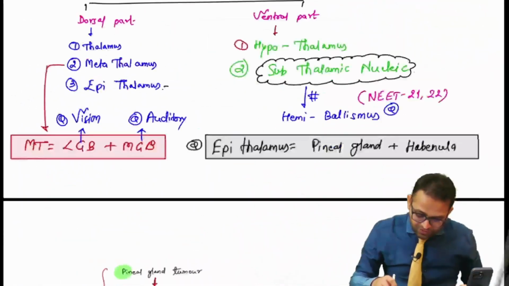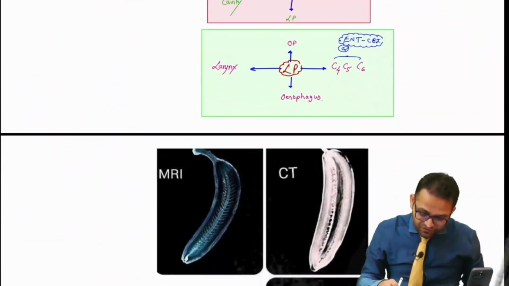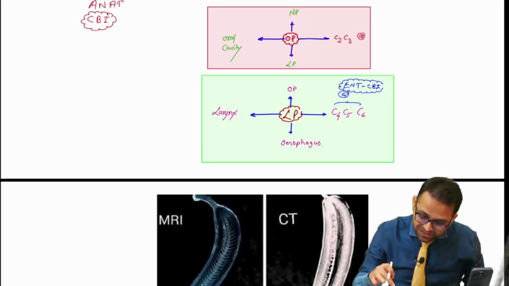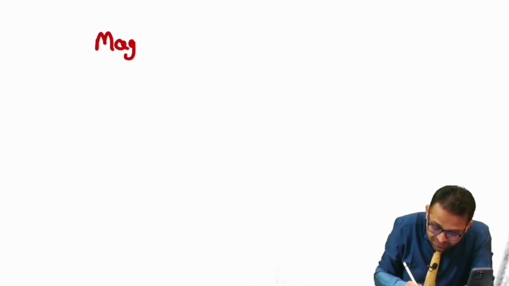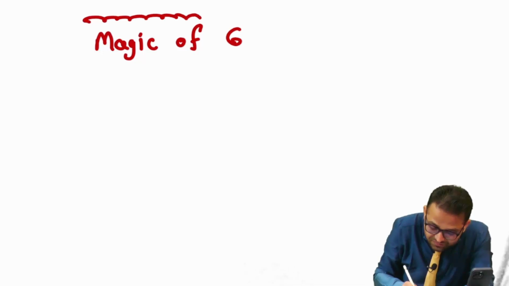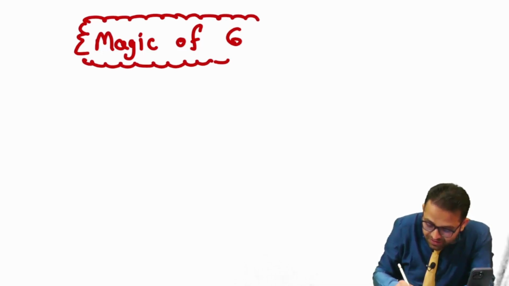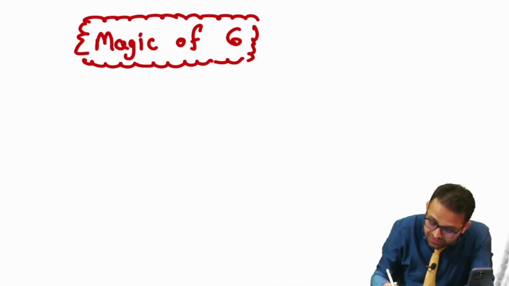Okay, so one more important fact for all of you, then we are going to integrate with the radiology. So try to understand, sir. There is our structure. Yes, magic of six. The owner of all of these is one, who? C6.